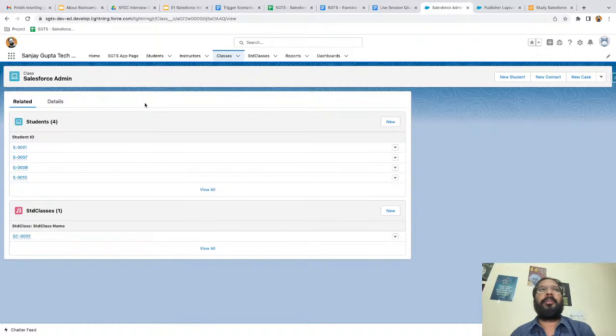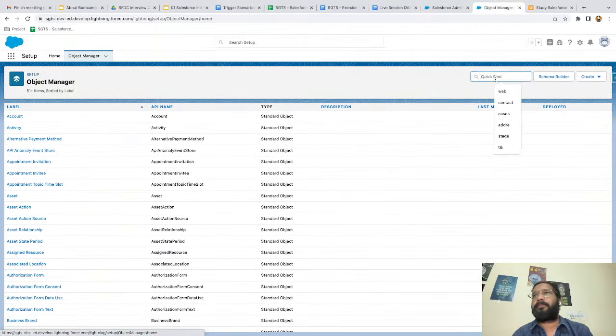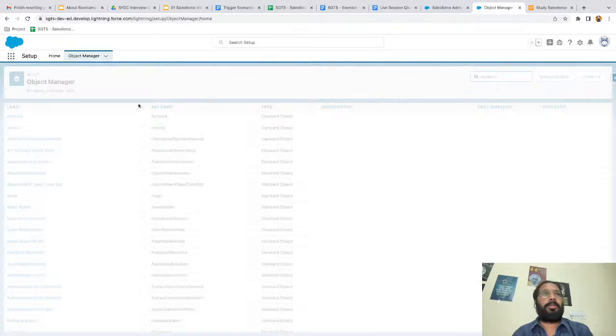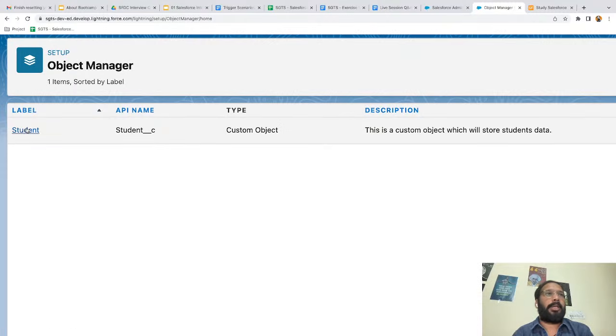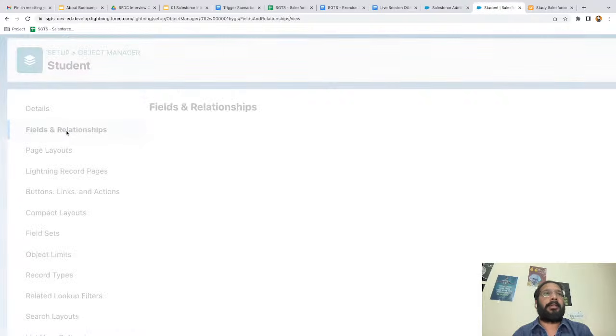So the formula field we will be creating on the student, and that formula will be fetching information of the class. I'm moving to object manager and searching for student object. From here, I'm selecting student object, then I'm on fields and relationships.